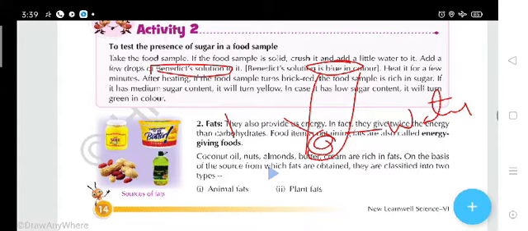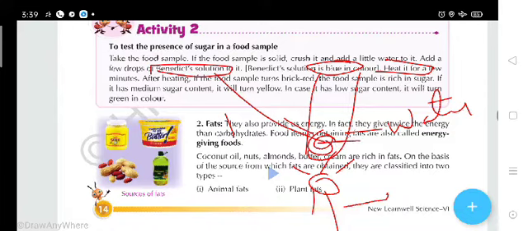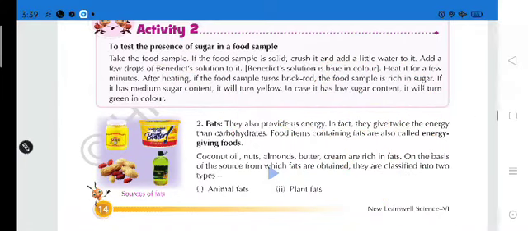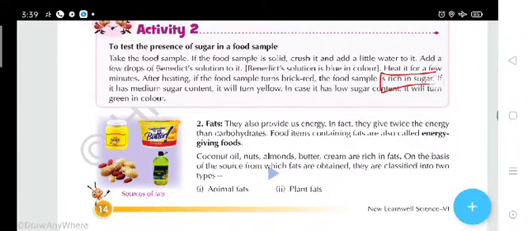Now you have to heat it for a few minutes using any burner. Then what happens: if that food turns brick red, it means it is rich in sugar, a large quantity of sugar is present in that food.